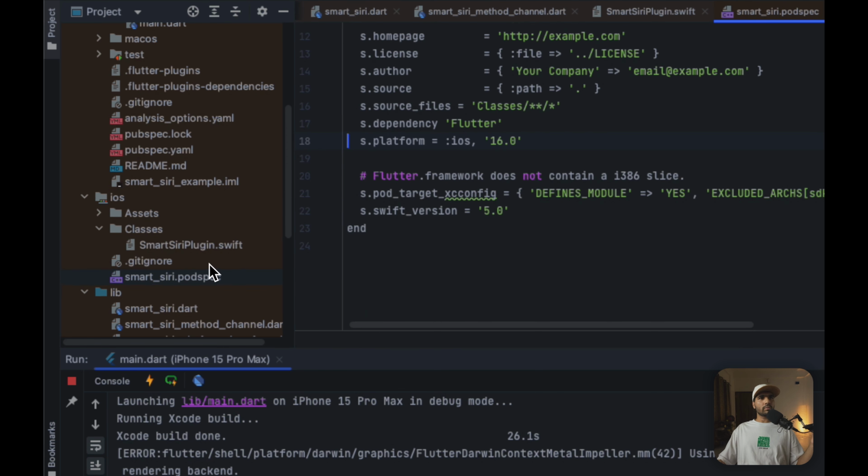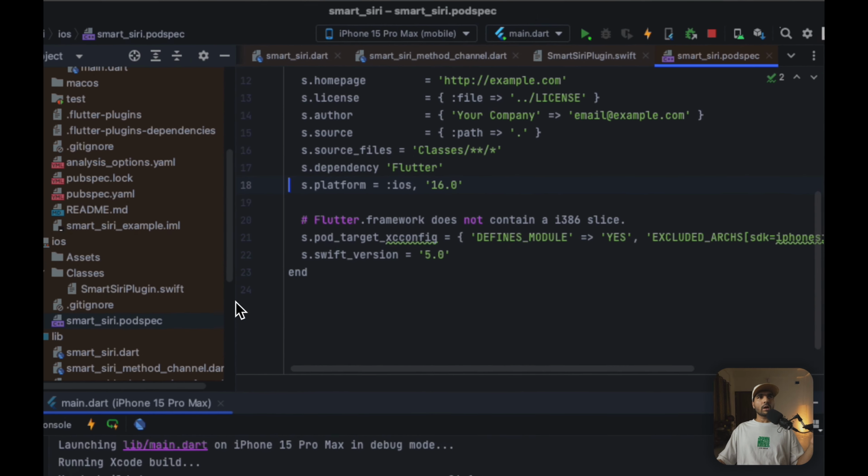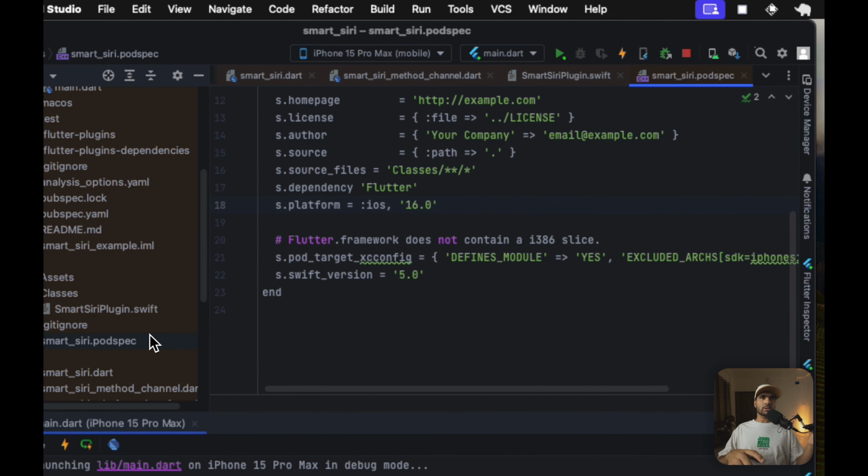Let's talk about, first of all, this podspec file. The podspec file basically helps us initialize our plugin so that it can be utilized inside the Swift code of our example project, right?